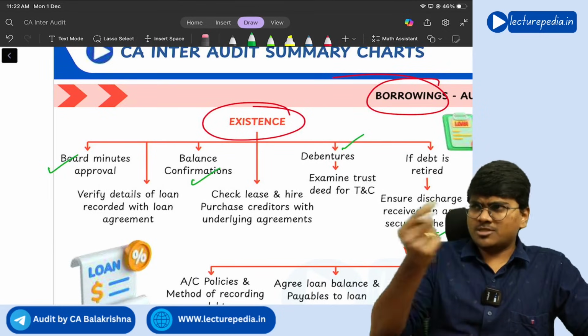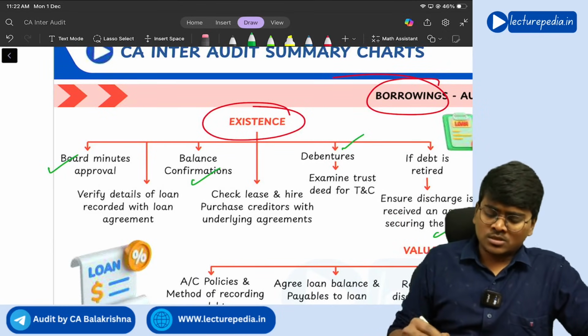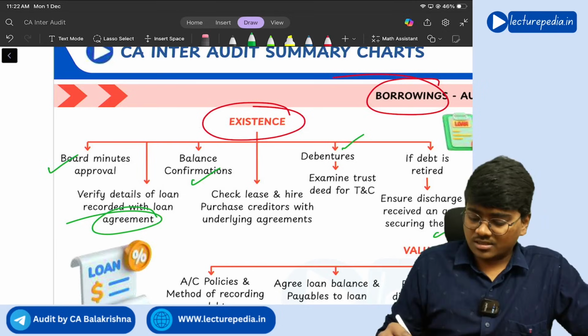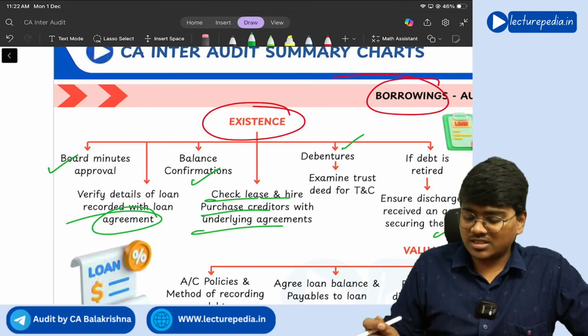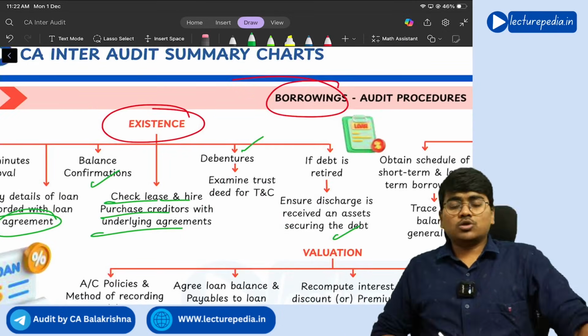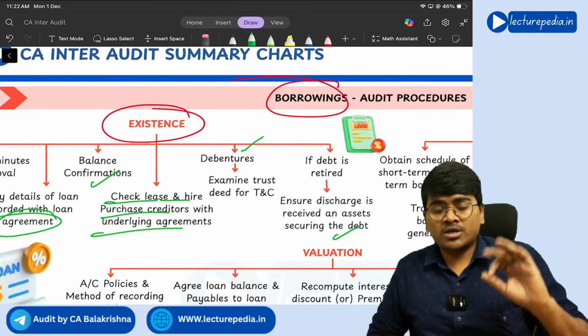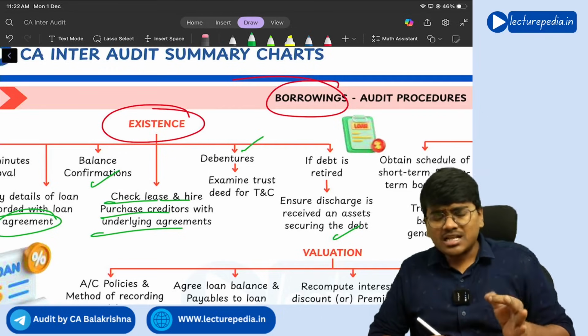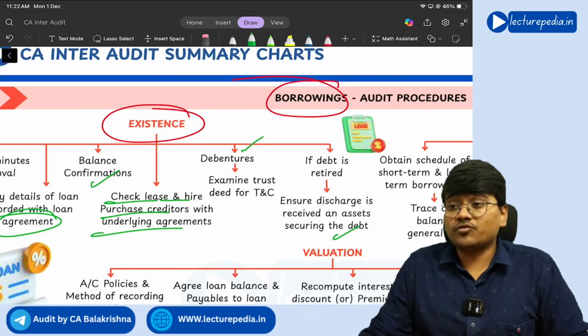Next, with respect to loans that you have taken, there will be an agreement. So that agreement also you need to check. Next, check lease and hire purchase creditors with underlying agreements. So you need to go through the agreements with respect to borrowings for getting assurance about the existence of those borrowings.